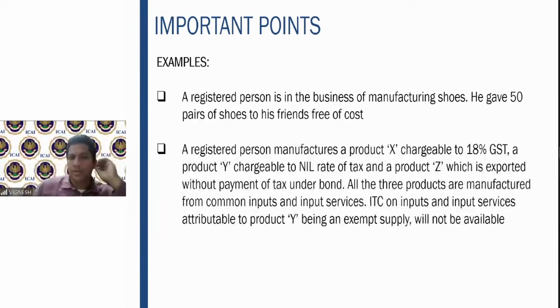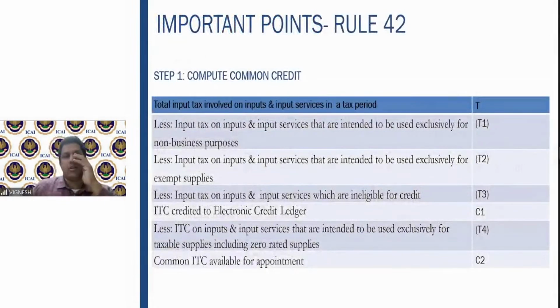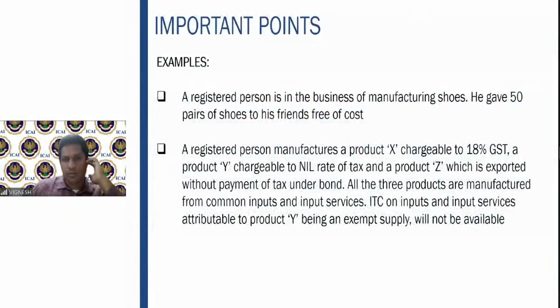Then a registered person manufactures product X chargeable to 18% GST, product Y nil rate, product Z exported without payment of tax. All three products are manufactured from common inputs and input services. ITC on inputs here, because for product-wise exempt supply, will not be available. Some examples with regard to this credit which won't be available.